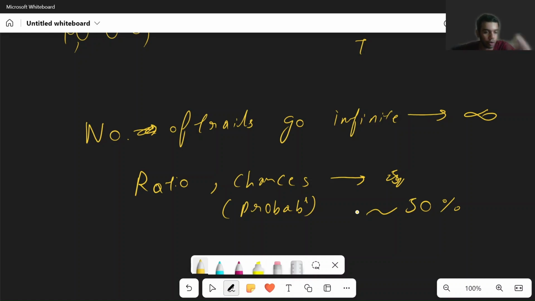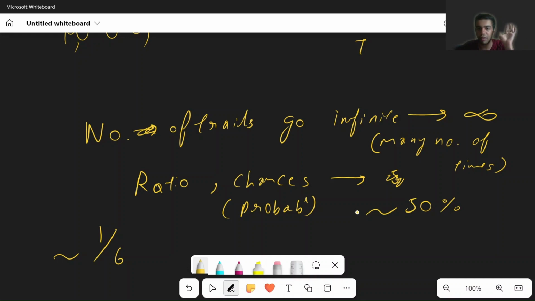Similarly, if we throw a dice an infinite number of times, it should come near to 1 by 6 for each of the numbers. That's when we are allowed to say a dice or a coin is fair. That's the condition of fair. You won't know whether anything is fair or unfair in mathematics until you do it enough number of times. So the case is, as the number of trials goes to infinite, or intuitively, many number of times. Infinite is just a mathematical safe word. So we say as the trials increase, the ratio should get closer and closer to what we want. That's all.